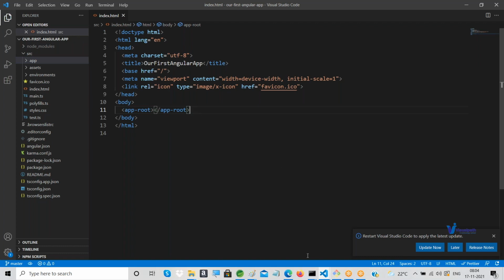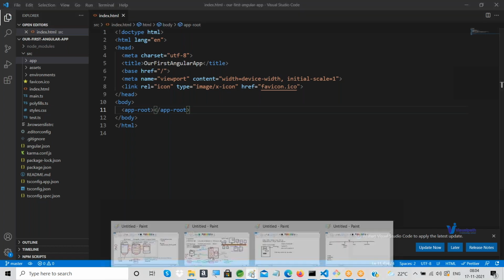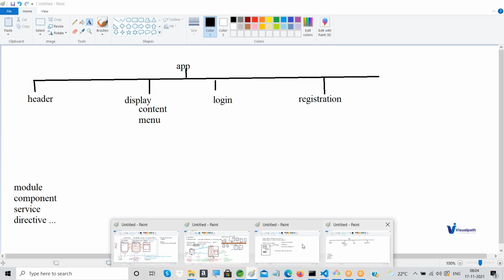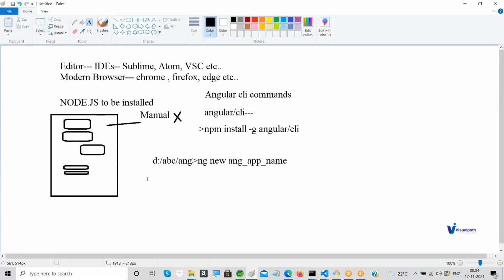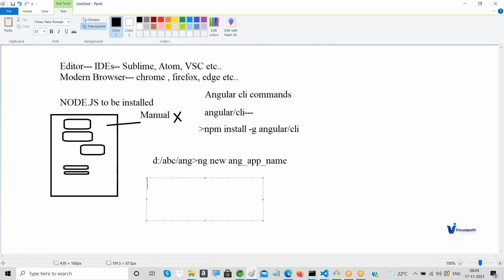Now first I would like to run this Angular application. I told you the Angular application is already created, so this has to be run. Generally, to run a normal HTML and JavaScript application, there will be some HTML files and certain JavaScript files. When you want to run it, you don't need to do anything special.